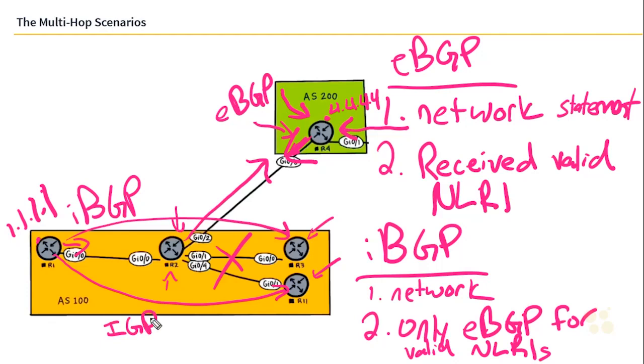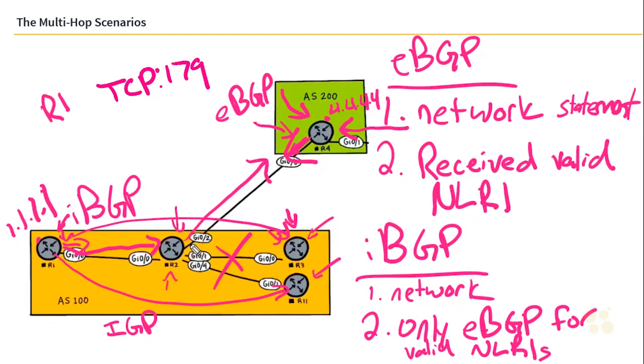So the next thing we need to think about is the actual mechanisms that take place. When you issue the neighbor statement, what happens? Pretend we're on R1 for a second, and we issue the neighbor statement for R3. R1 is building a packet sourced out of gig 10 here, destined for R3, and it's going towards TCP port 179. As the packet leaves R1, it's going to arrive on R2.